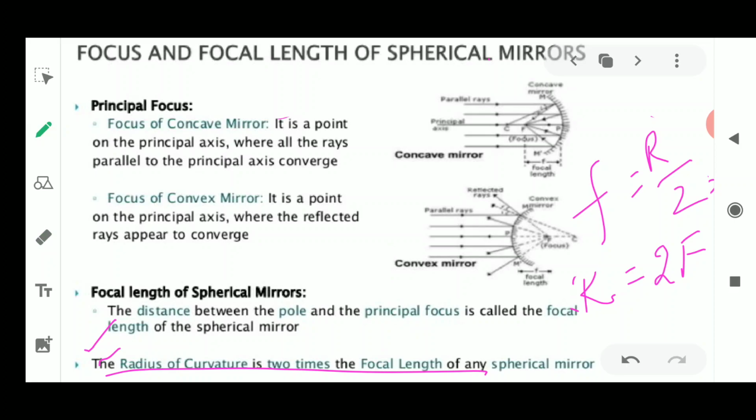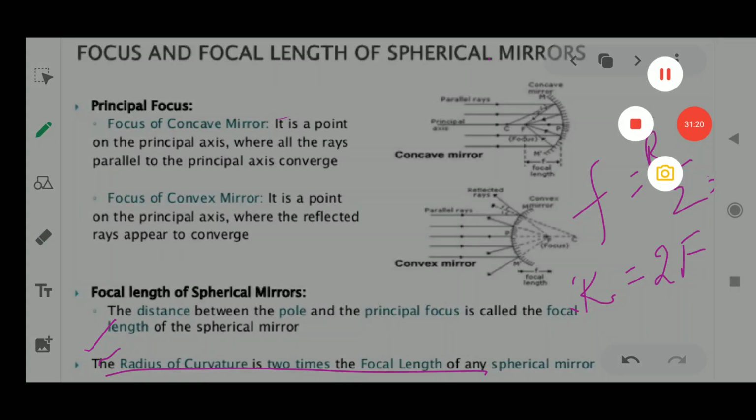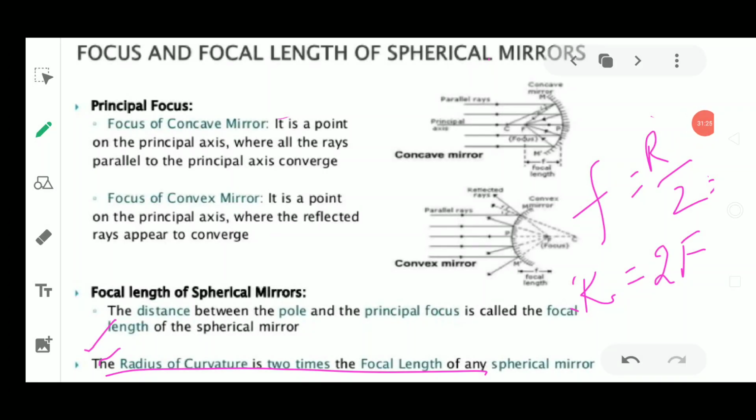So this was all about today's topic, where we discussed the terms related to the reflection of light from curved surfaces. Rest all things we are going to discuss in the next video.